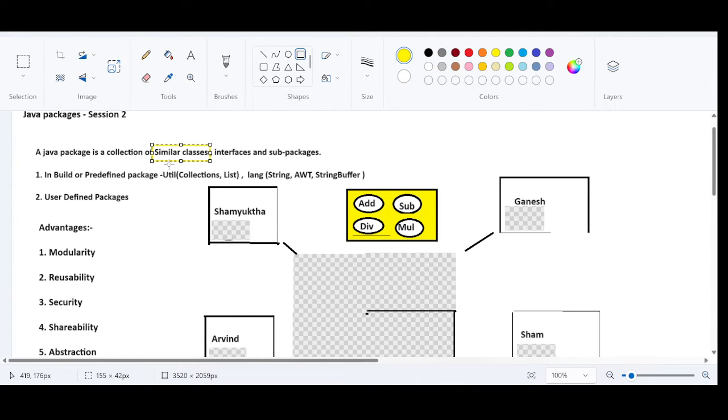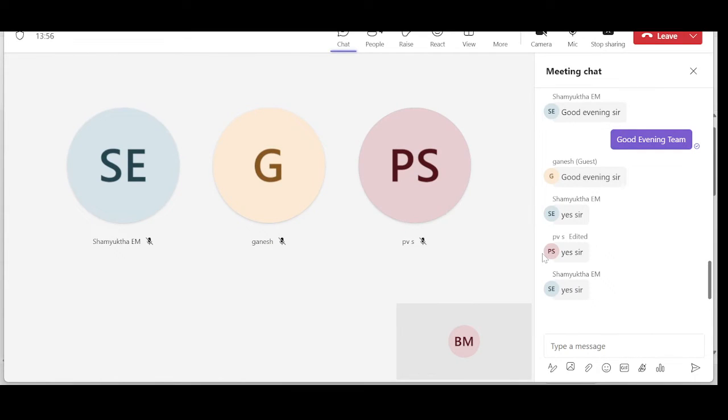Right? We can just mention classes, but that is not the case. Similar classes. The interviewer can ask you a question: why is it similar classes? Because functionalities are always similar. Even though they are performing different operations, they all fall under the same category. You know what I mean? Right? That is why it is called similar classes. Just type S in the chat box if you have understood till now. Why is it called a collection of similar classes? This is the explanation. Just type S in the chat box if you have understood till now so that we can proceed further.